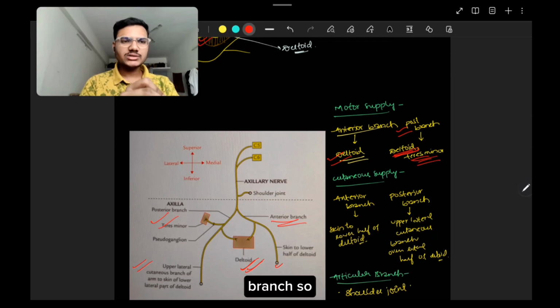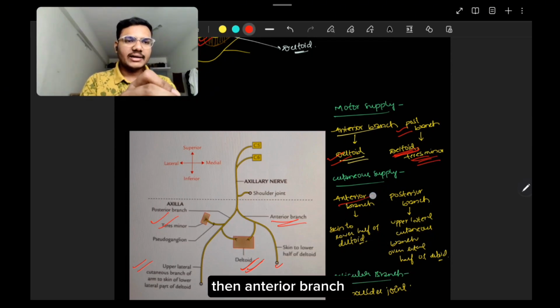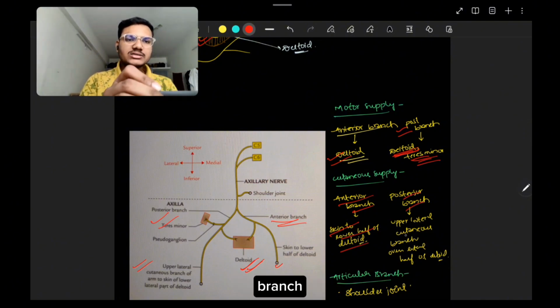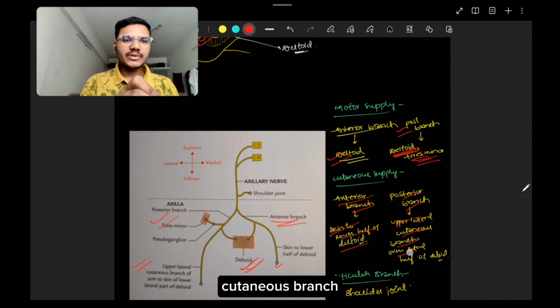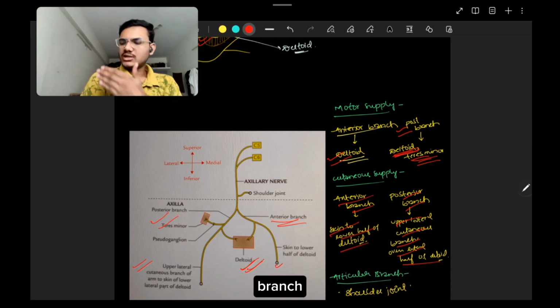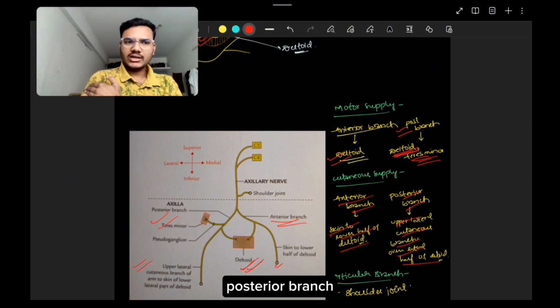Then the cutaneous branch. The anterior branch supplies the skin over the lower aspect of the deltoid. And the posterior branch gives the upper lateral cutaneous branch over the lateral half of the deltoid. So the posterior branch supplies the lateral aspect of the arm. And the lower lateral aspect of the arm, the cutaneous supply is given by the anterior branch.